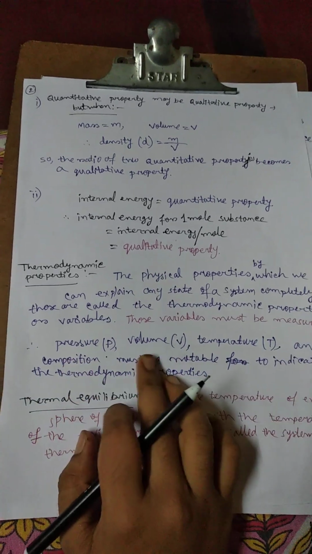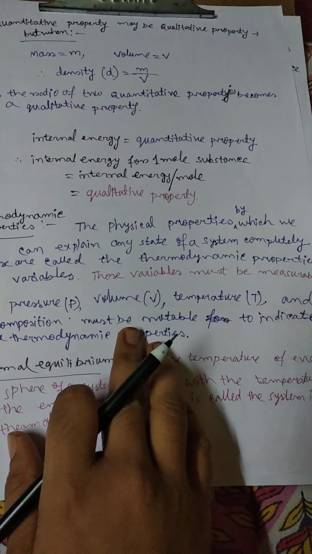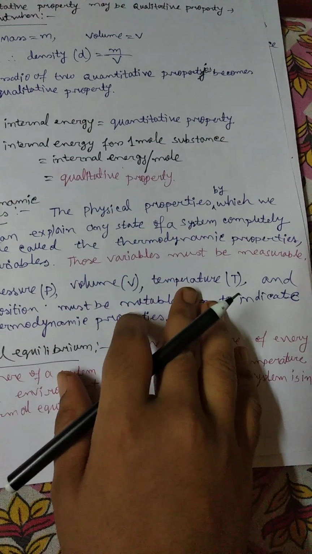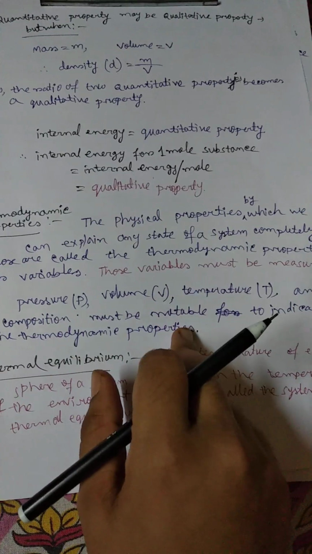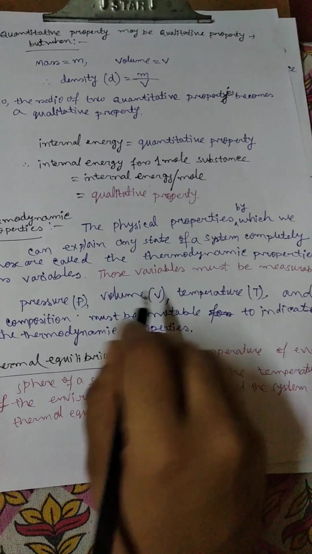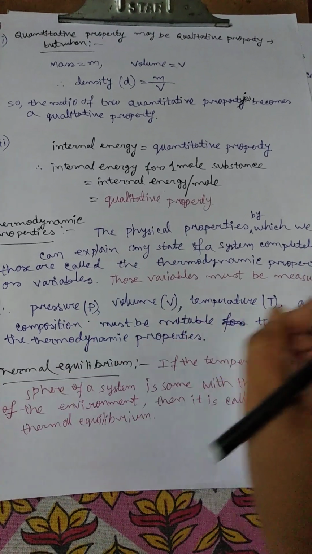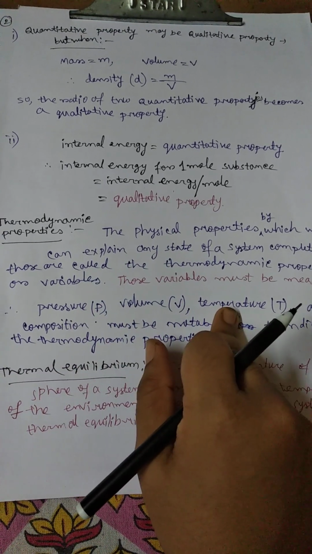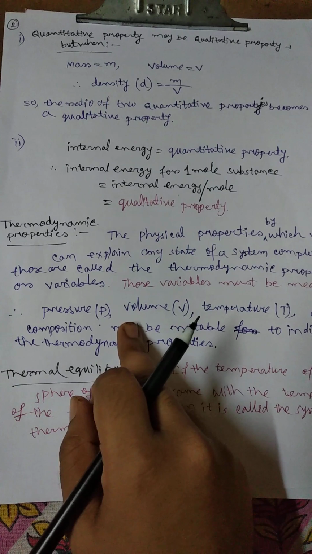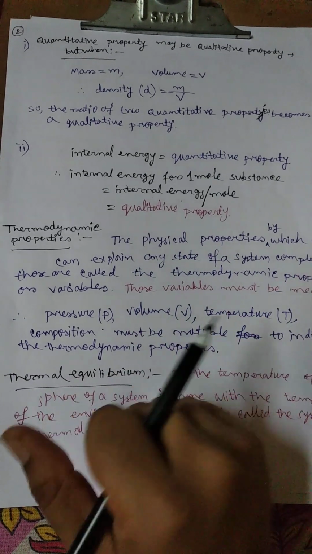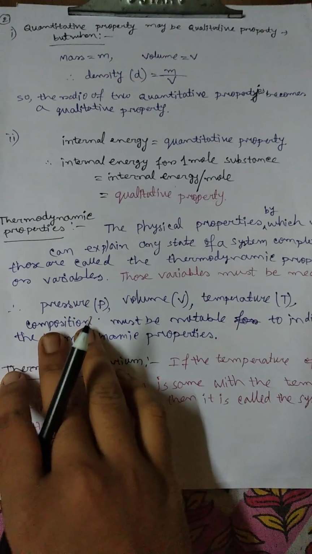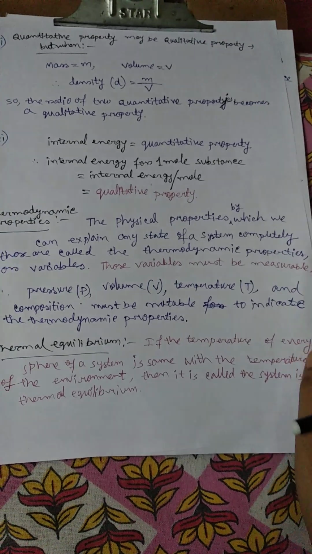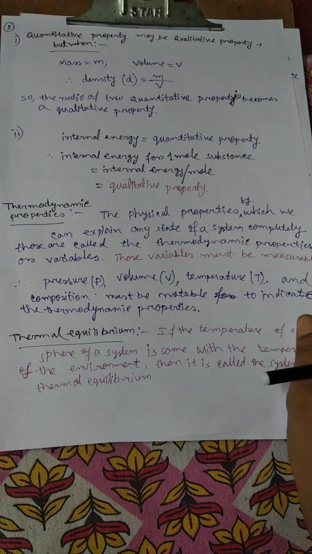Now, pressure, volume, temperature and composition must be notable to indicate the thermodynamic properties. In case of air, we can measure the pressure with a barometer. Temperature can be measured by a thermometer, and volume can be measured by a volumetric flask, etc. The composition also must be noted to indicate the thermodynamic properties.